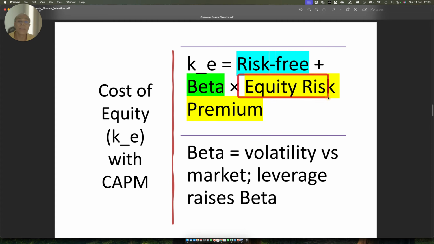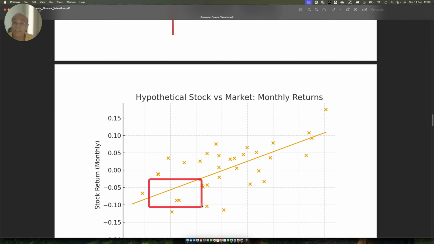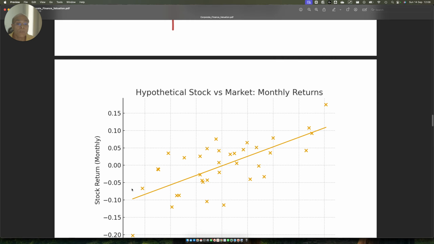Then there is a concept called equity risk premium. Now, you normally would have invested at a risk-free rate and expected a risk-free return. But since you are investing in equity, you have to look at the basket of all equities in the market, which is well diversified, meaning an institutional investor is well diversified, and that basket is represented by the Sensex. So if you have a Sensex where all kinds of stocks are there, very well diversified, you will see how the Sensex is performing in terms of return, and then how your company is performing relative to that Sensex.